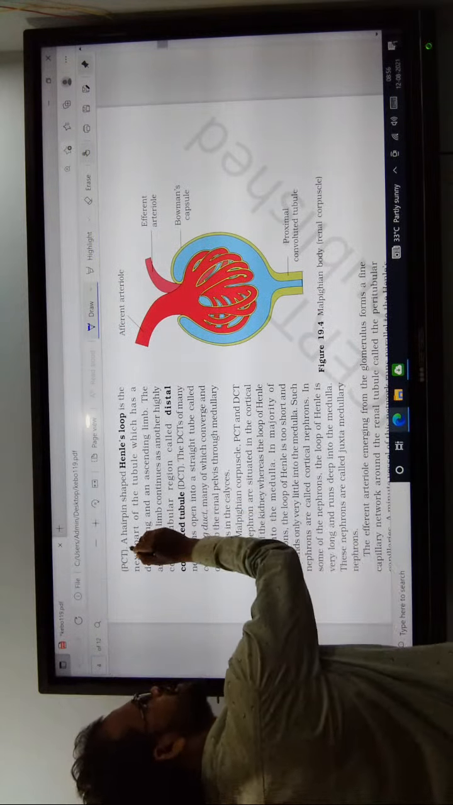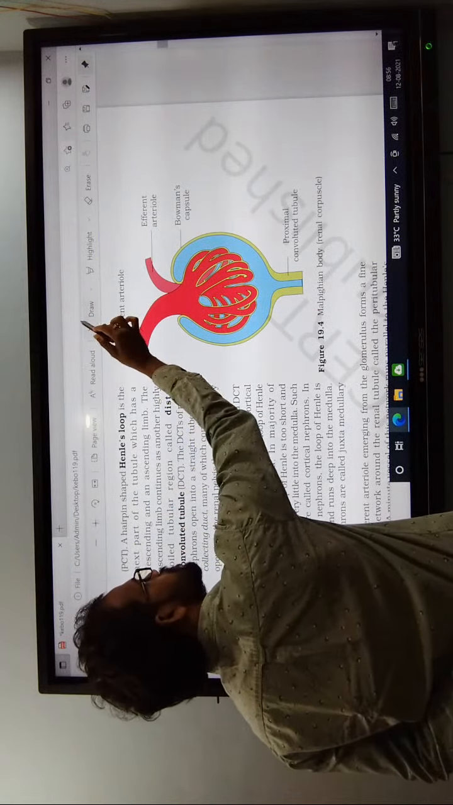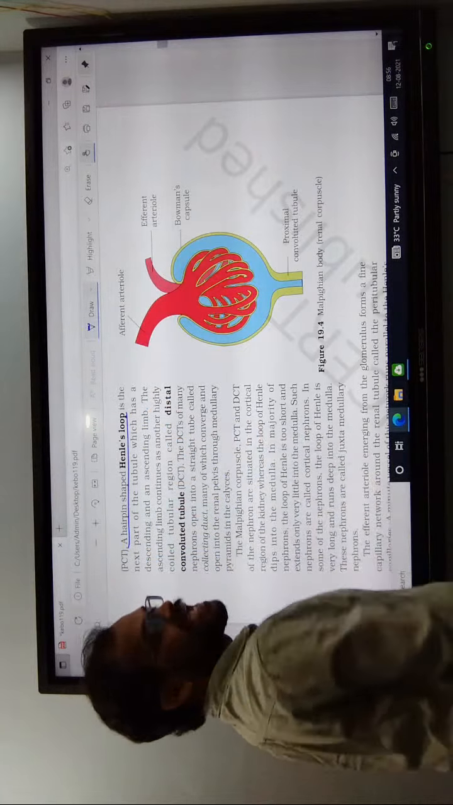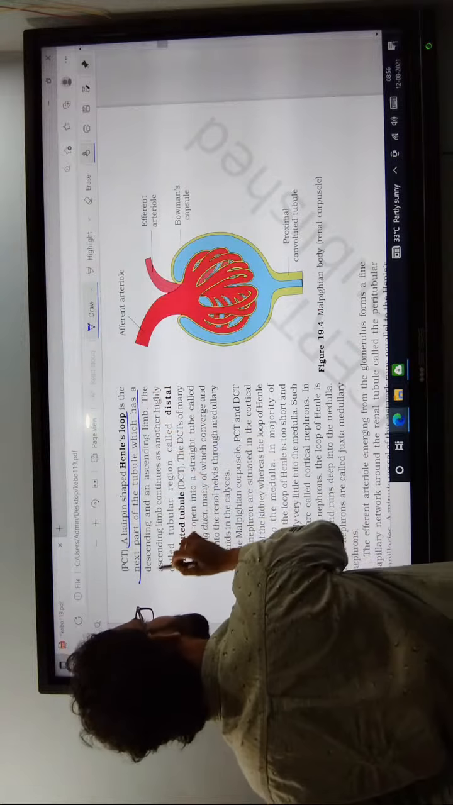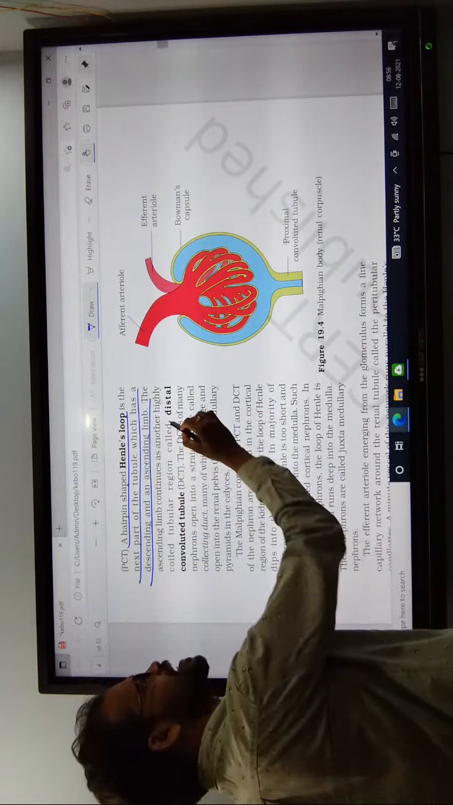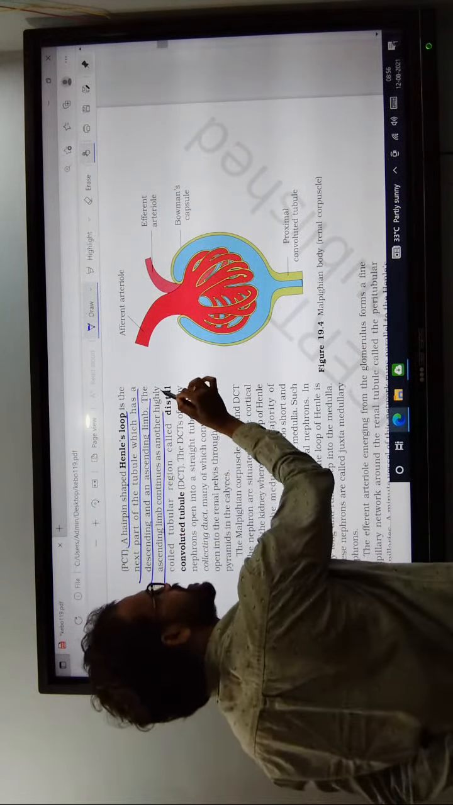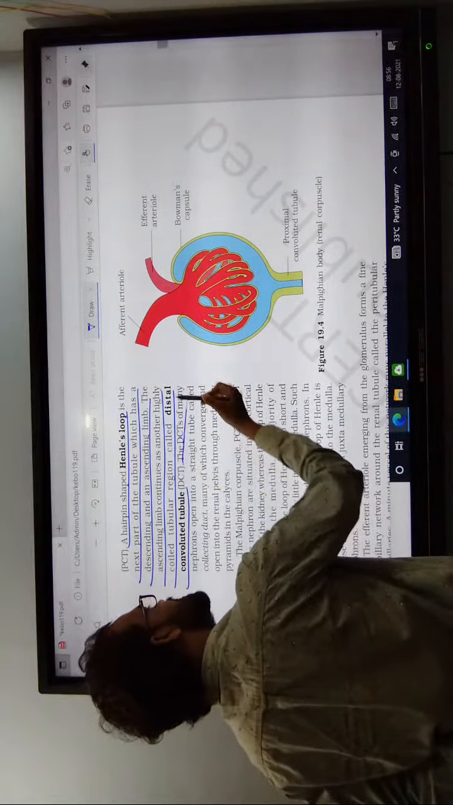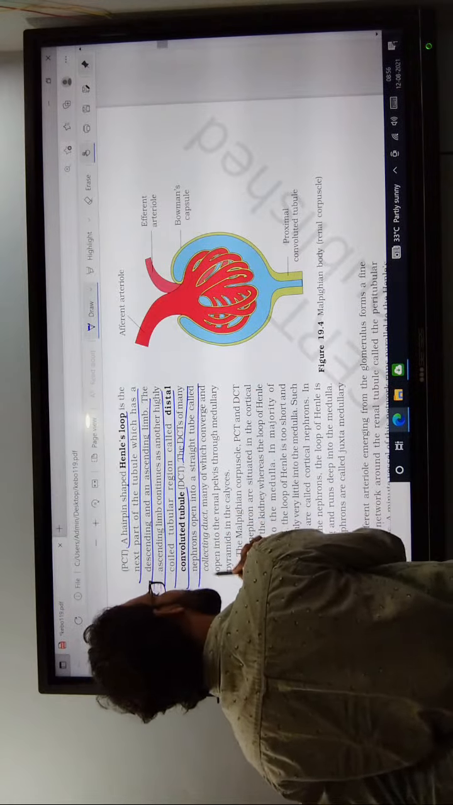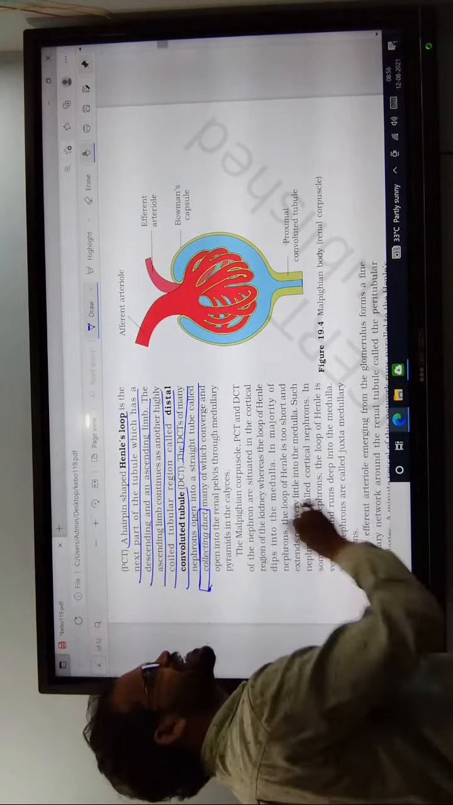What is the hairpin? The hairpin is known as the Henle's loop, or U shape. The next part of the tubular part is the descending limb and the ascending limb. The ascending limb continues into the DCT. Many nephrons open into the straight tube known as the collecting duct.